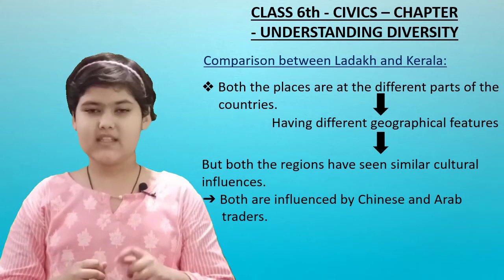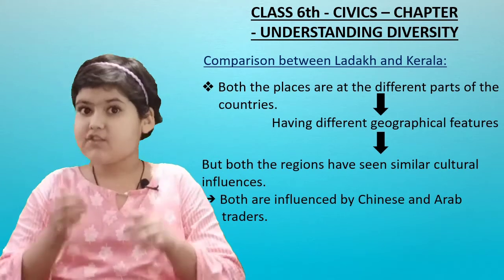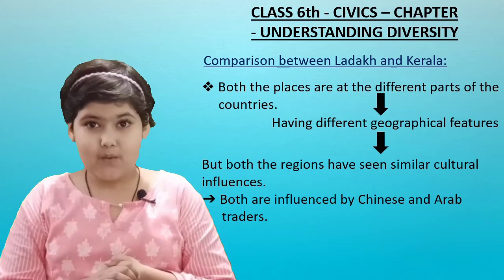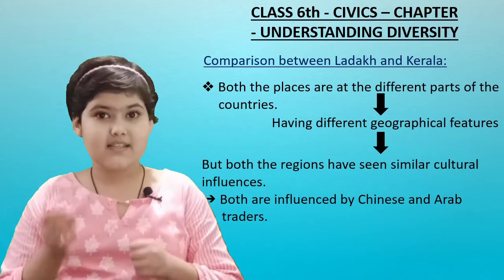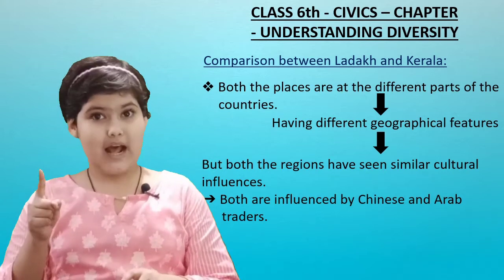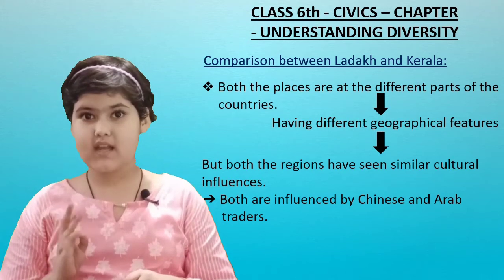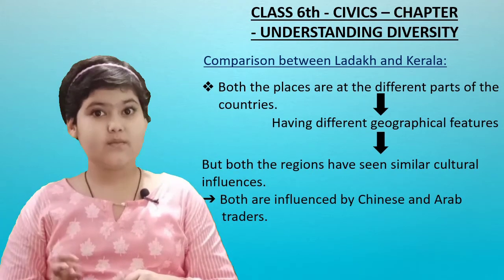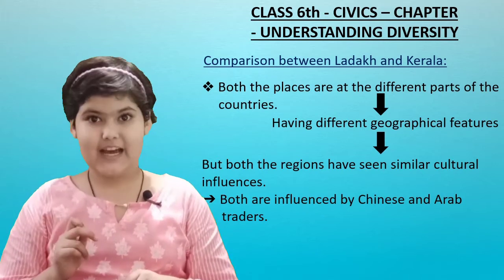Then after that, see, both the regions have seen similar cultural influences. Now see, in Kerala, we got to know that different religious practices are followed, like Islam, Buddhism, Hinduism. Buddhists are there. Then Arab traders were there, so Arabs are there. We got to know that Jewish and Arab traders were the first to come to Kerala, right?